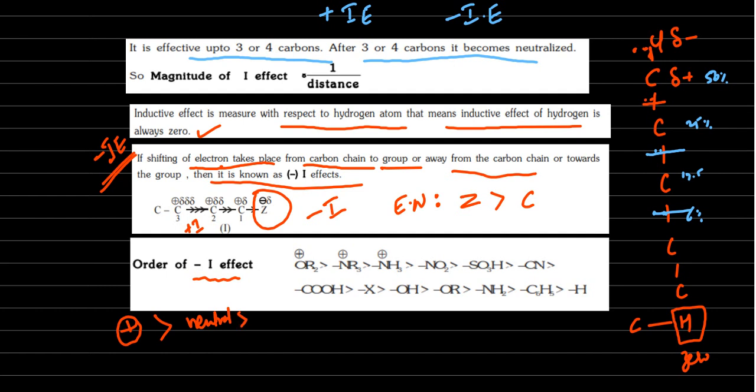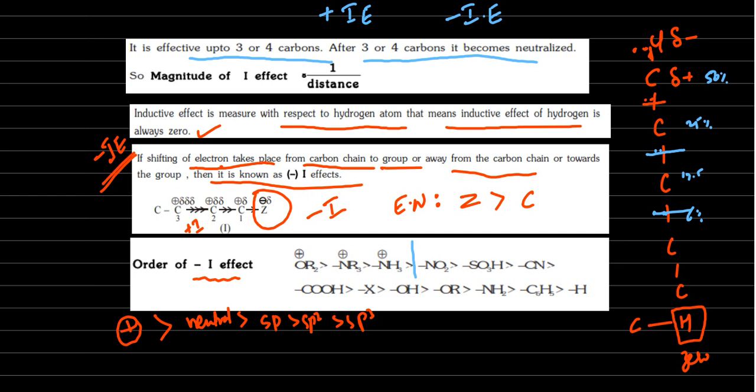If you take hybridization, sp is higher than sp2, then sp3. This is the order because an sp hybridized carbon has more electronegativity than sp2. Now see here, the starting three are positively charged, then neutral, then lastly the hybridized carbon.